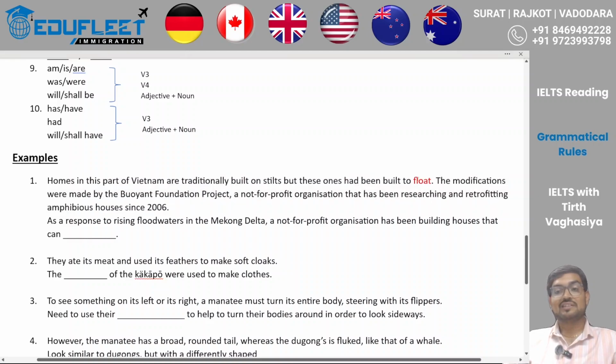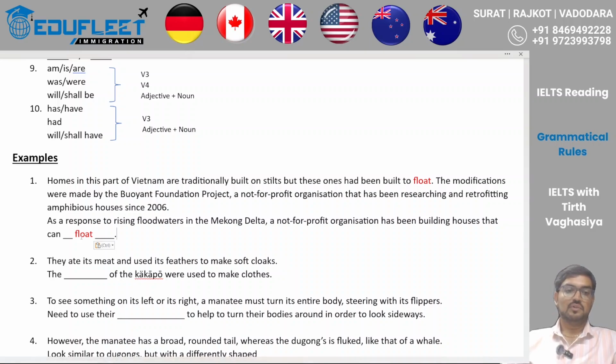So I was able to understand that the answer is going to be a verb, and I am able to complete this sentence. So whenever you are seeing full stop to full stop, and within that there is no verb, you should always expect the answer to be a verb.